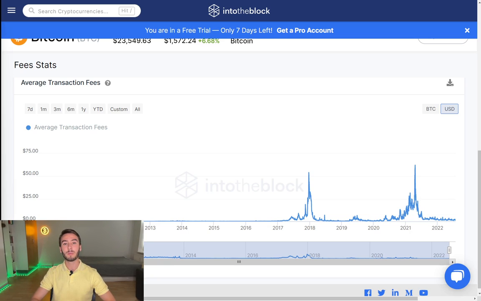By the way, equally important to analyzing the data is the quality of it. So make sure that when you perform an on-chain analysis, you use sources like Glassnode, Into the Block, blockchain.com, or Look Into Bitcoin, among others.